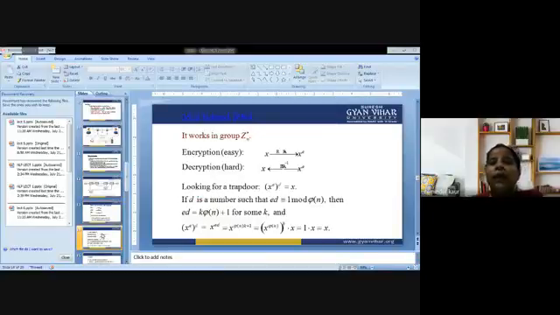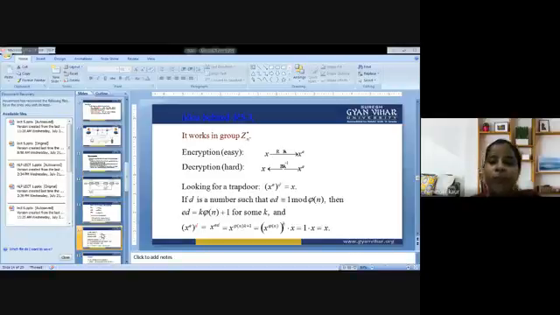Now the idea behind RSA: it works in the group Z star, meaning that after applying a number of operations we will be able to deduce the same. Encryption is easy, decryption is hard. X becomes x raised to power e, meaning it is easy to find the encryption. But with the help of the encryption key, how to find x could be difficult, because we are supposed to perform the inverse here. So we are supposed to look for a trapdoor here, that is x raised to power e. Again, a decryption can be performed on that, and in that manner we will be able to retrieve x.